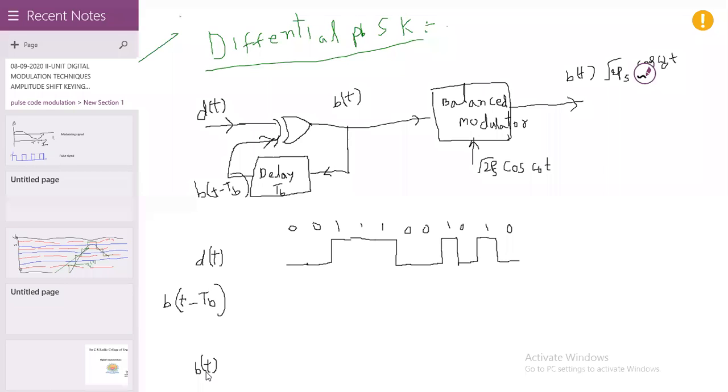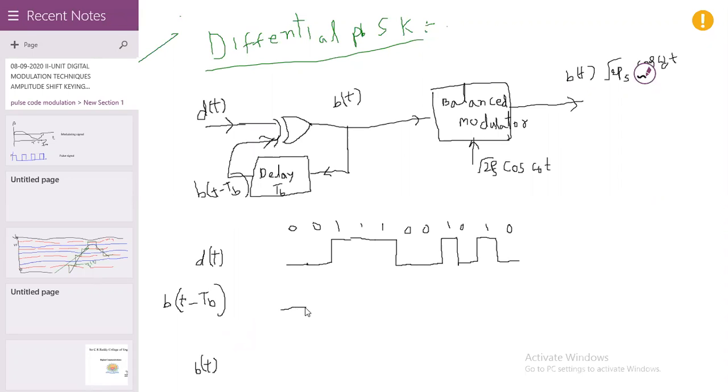Okay. So initially here, by default, let us assume b of t is equal to 0. Therefore, that is the input to this delay network. So b of t minus tb is 0 initially.